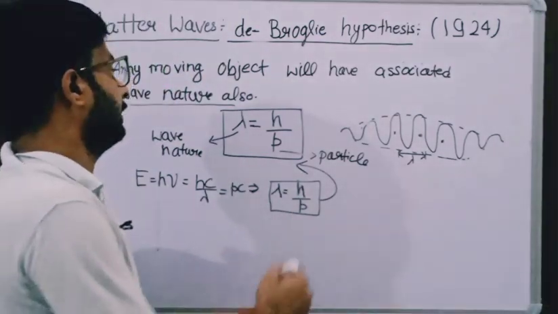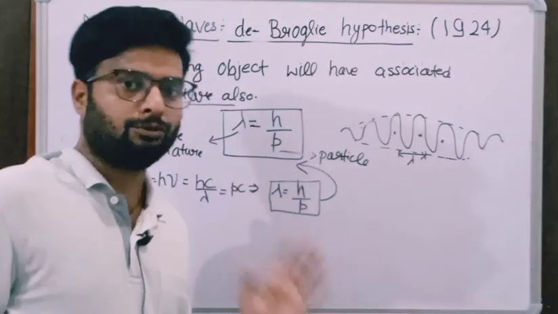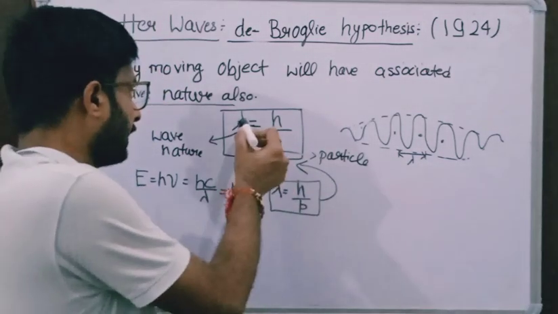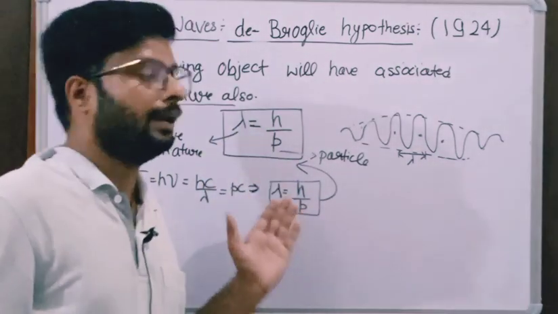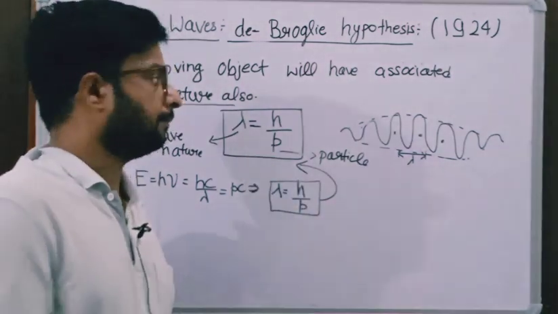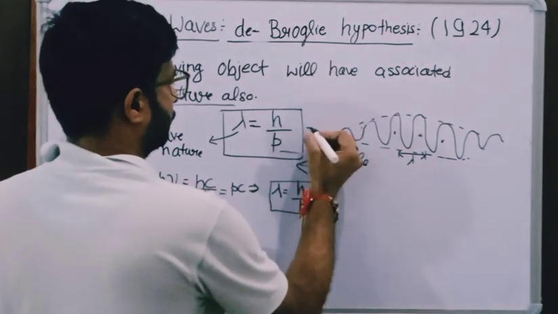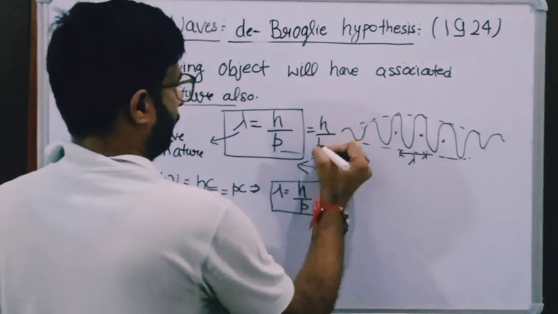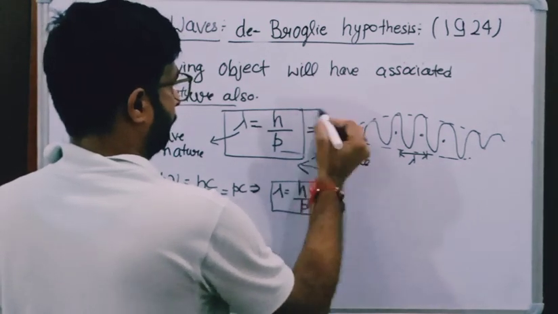In this way this relation shows the wave particle duality of that object, because one side of the equation shows the wave nature and the other side shows its particle nature, its momentum. We can also write this equation lambda is equal to h upon p is equal to h upon mv.